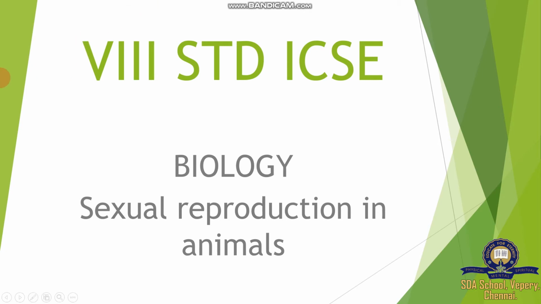What is sexual reproduction? Sexual reproduction means the union of male and female gametes to form a zygote. Reproduction means multiplication, or the process involved to increase their progeny. Sexual reproduction is common for all animals except a few, and is a major type of reproduction.